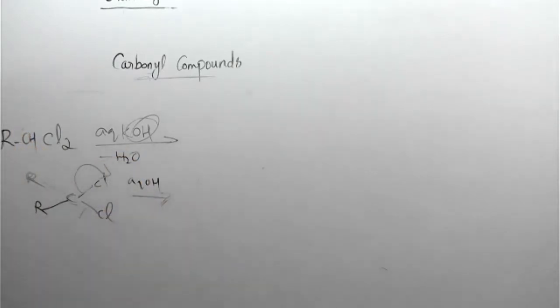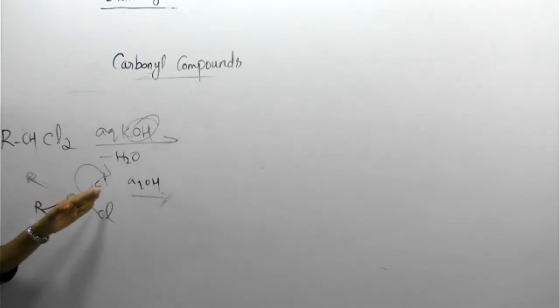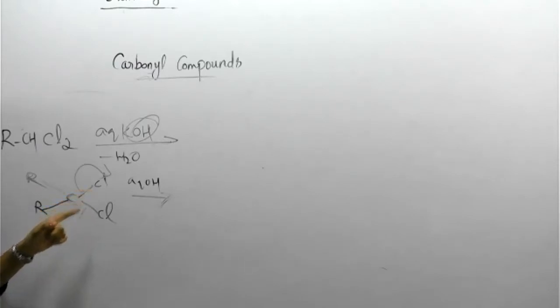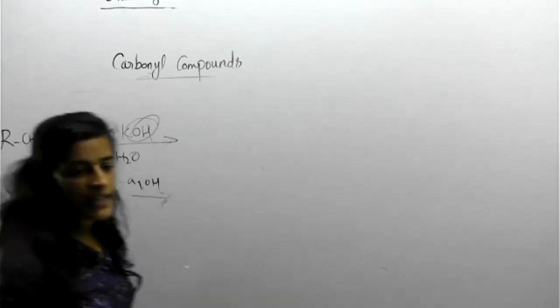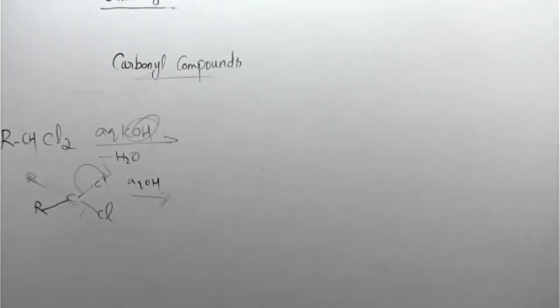Everything you want to carry out. Then tell me the product. In the presence of aqueous OH, tell me. What happened? Correct. Why ketone will form? Yes, Dhruv, you are right.